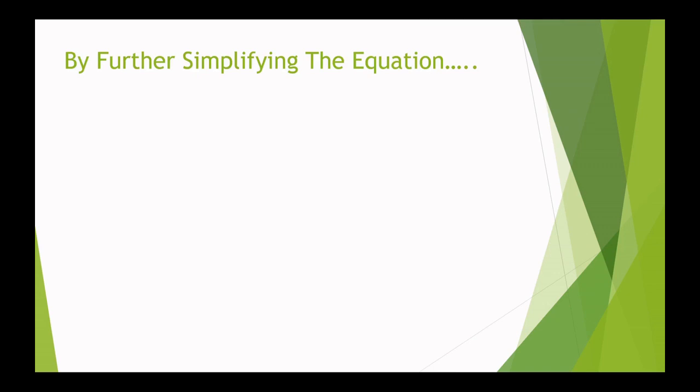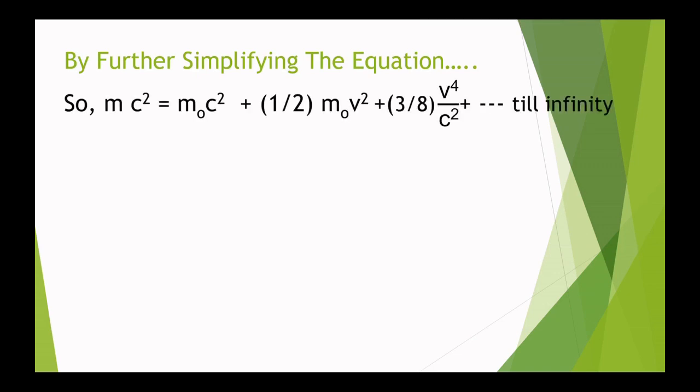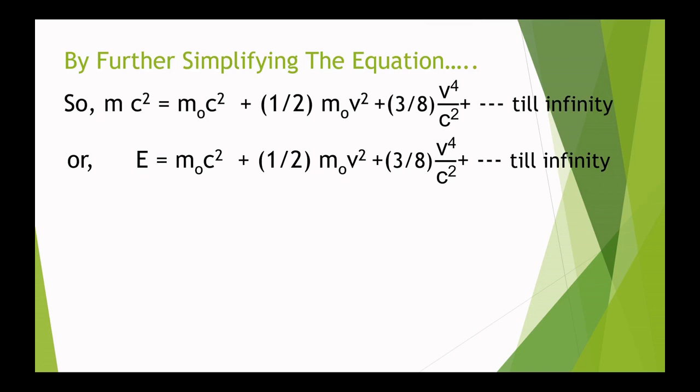Now by further simplifying the equation, the left hand side can be written as E. So finally we get E equals m naught c square plus half m naught v square plus 3 by 8 m naught v to the power 4 upon c square, till infinity.